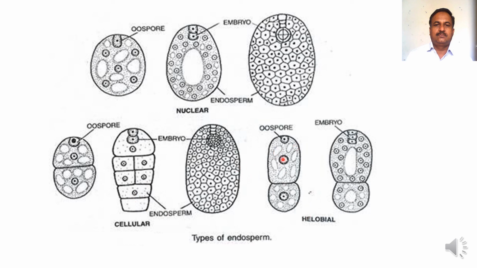In the third type, helobial type, the primary endosperm nucleus divides into two, which is immediately followed by wall formation, and after that the nucleus of each of the two cells divides through nuclear division like in the nuclear type of endosperm, and gives rise to the endosperm.